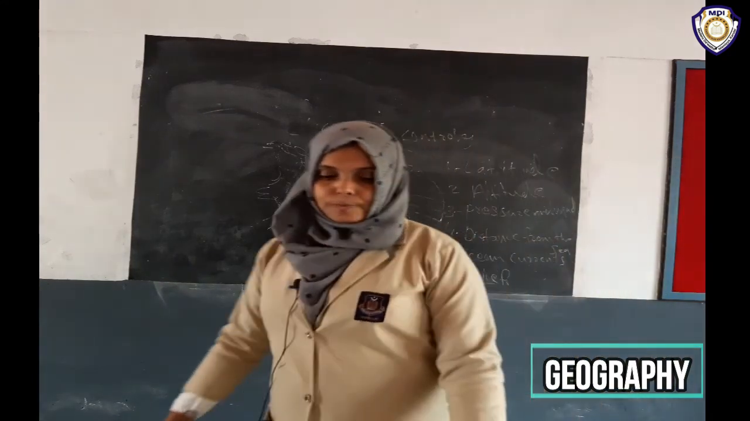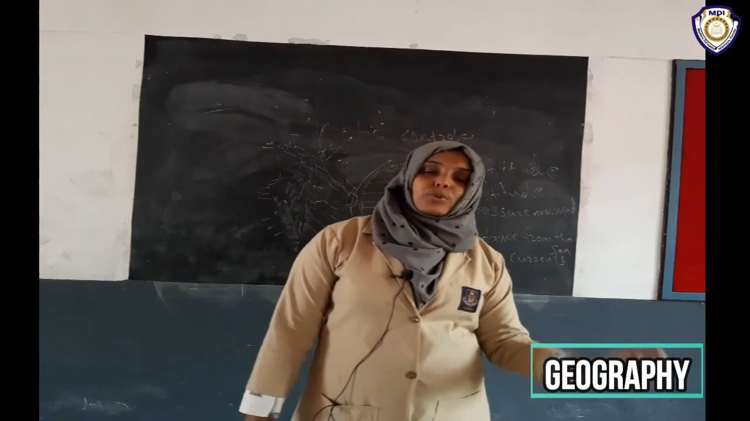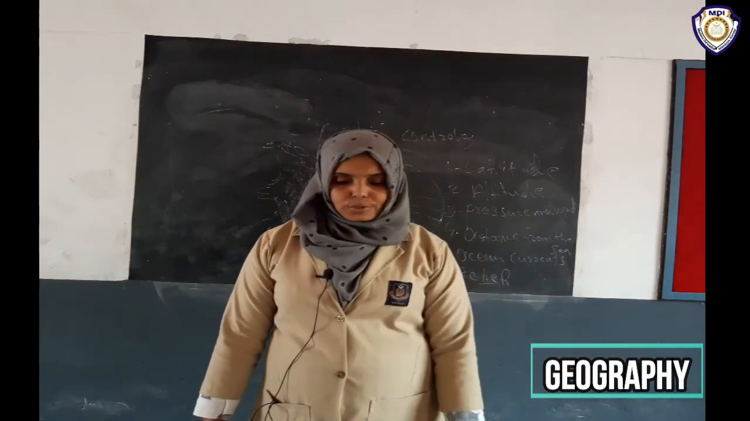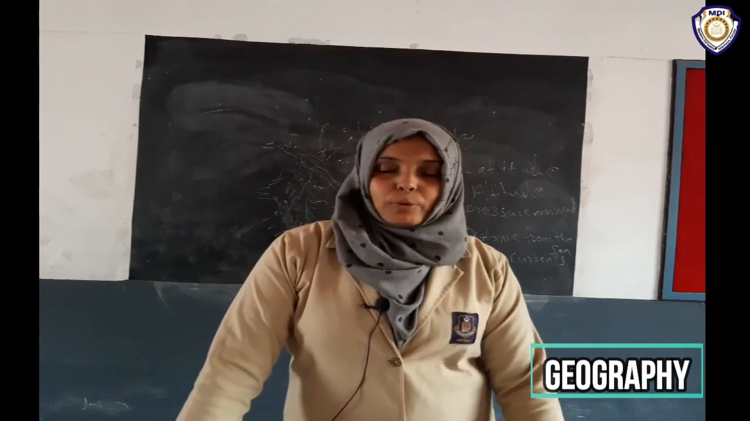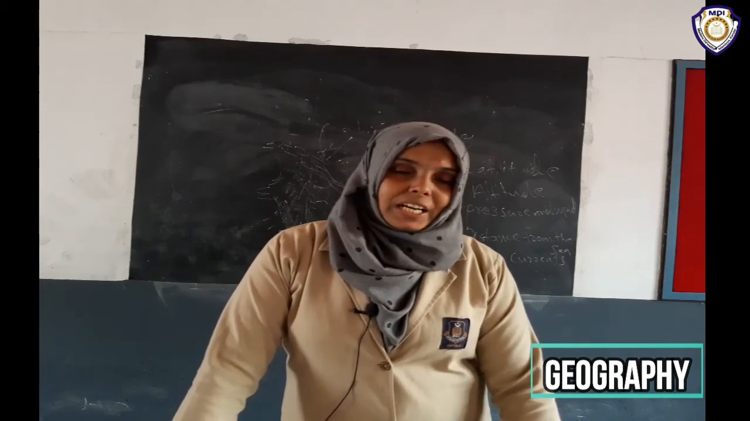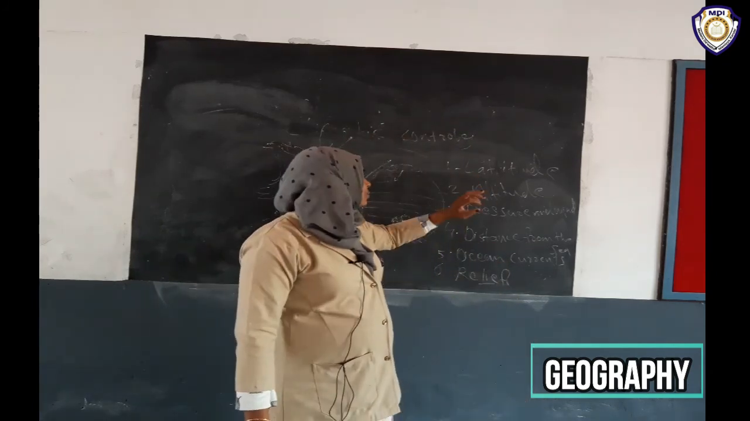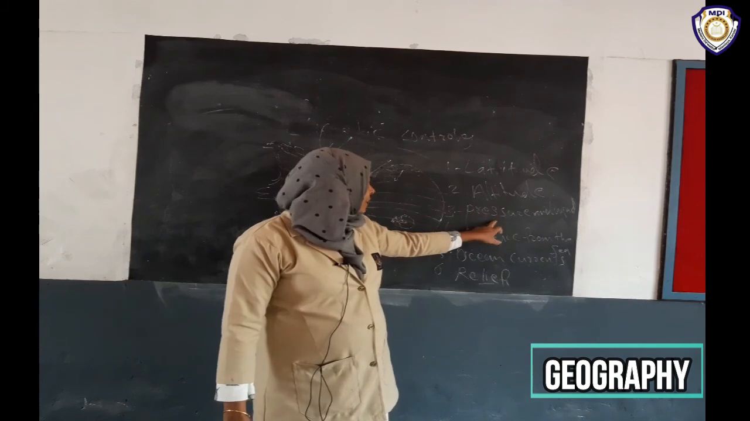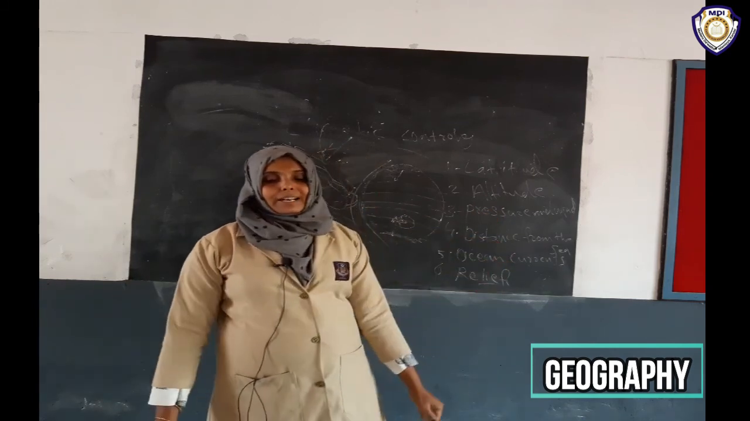Then I told you, read well. Okay, minimum you should read five times what we studied today. I teach only a small topic. What are the climatic controls? What are the climatic controls? Latitude, altitude, pressure and wind system, distance from the sea, ocean currents, relief features.